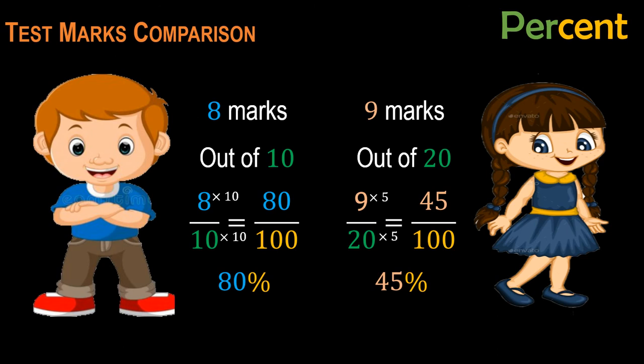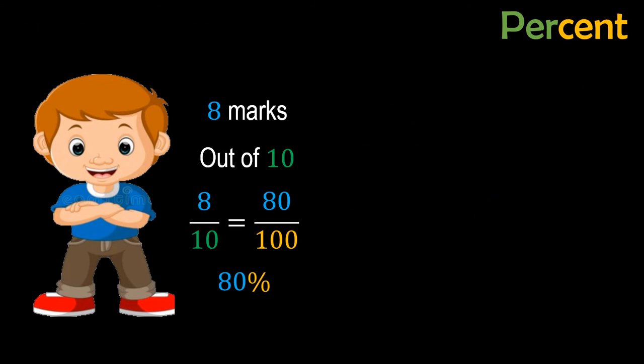So now after finding the percent, you can easily compare the performances of Ali and Sarah, right? That's why in your exams you normally see percentage rather than marks. So you can easily pick out that Ali has performed far better than Sarah because Ali got 80% marks. So this is how percent helps us.